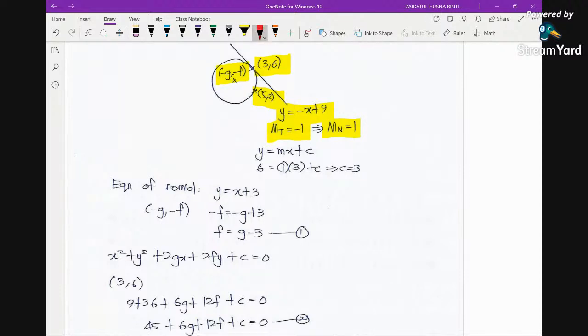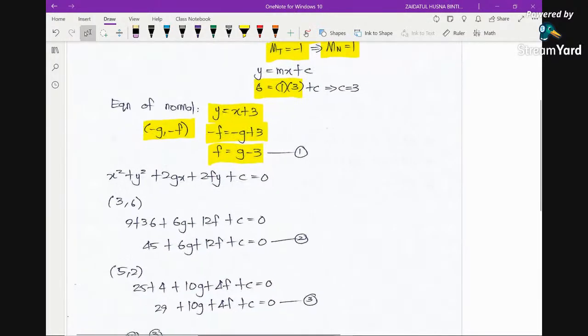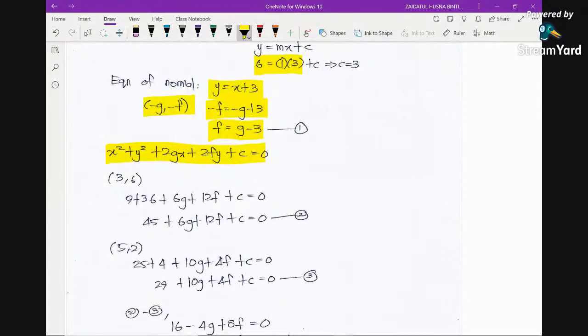We know also that the normal passes through the same point as the tangent, which is (3, 6). So we just substitute the point (3, 6) into the equation of normal. Then you may find the equation of normal is this. And not only that, we know also that the normal passes through the center, which is (-g, -f). So we may substitute the coordinates of the center into the normal equation, and we get one equation involving f and g. Now you may write the general equation of the circle, and because the circle passes through these 2 points, we substitute and we get two more equations involving g, f, c.